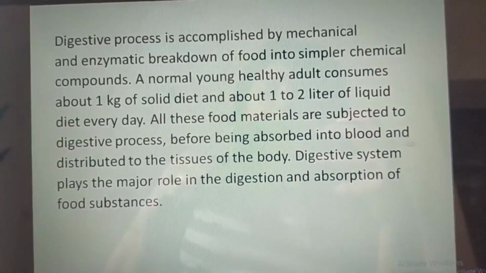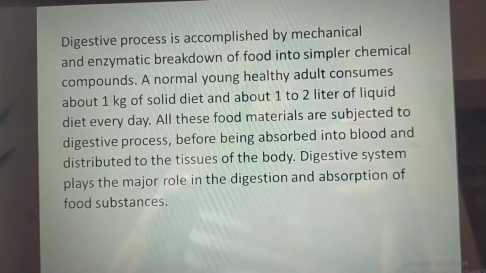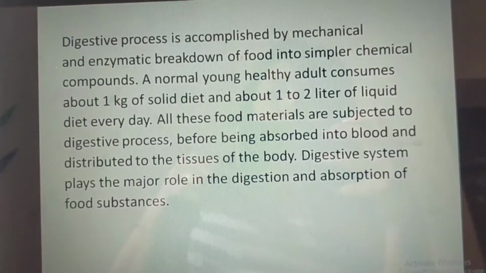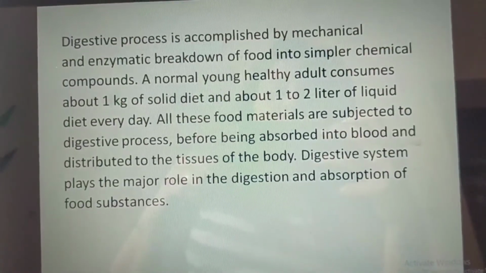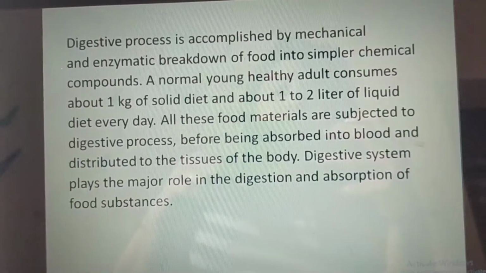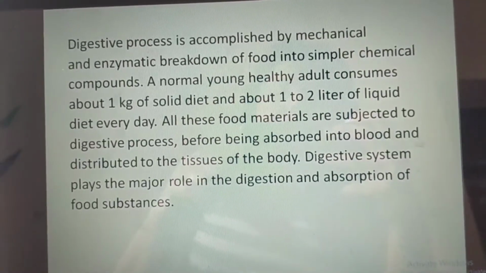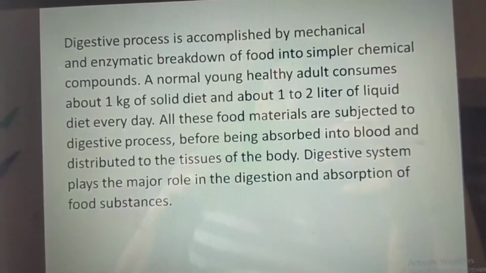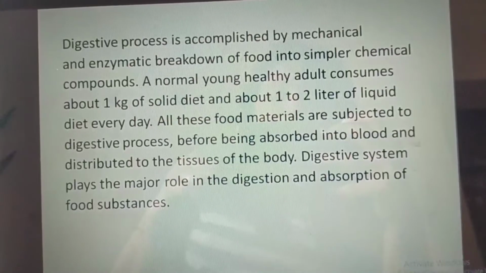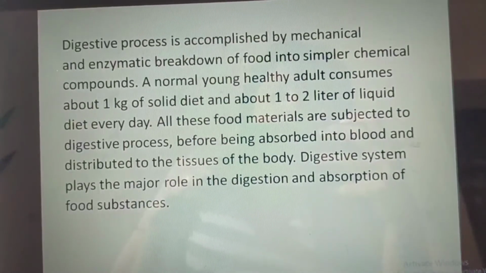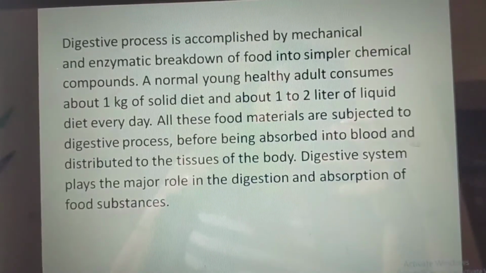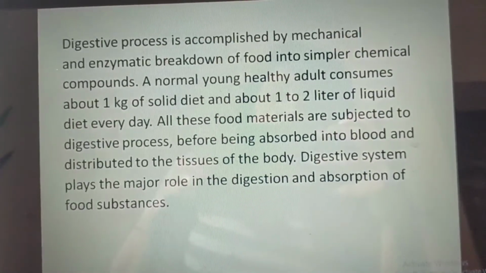Digestive process is accomplished by mechanical and enzymatic breakdown of food into simpler chemical compounds. A normal young healthy adult consumes about 1 kg of solid diet and about 1 to 2 liters of liquid diet every day. All these food materials are subjected to digestive process before being absorbed into blood and distributed to the tissues of the body. Digestive system plays the major role in the digestion and absorption of the food particles or substances.